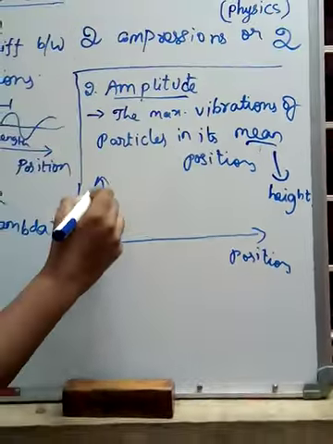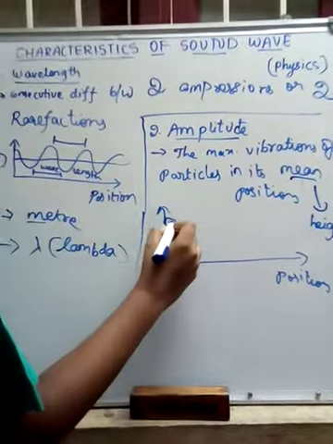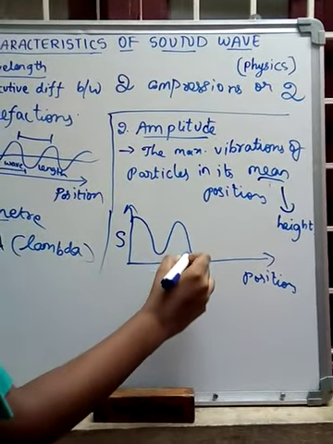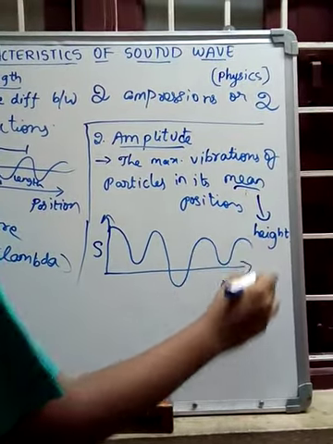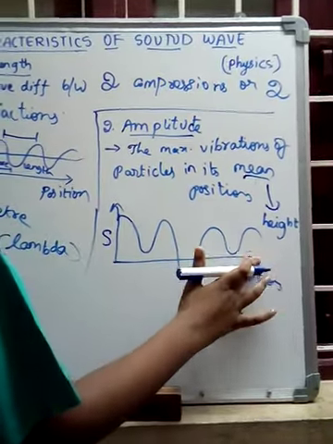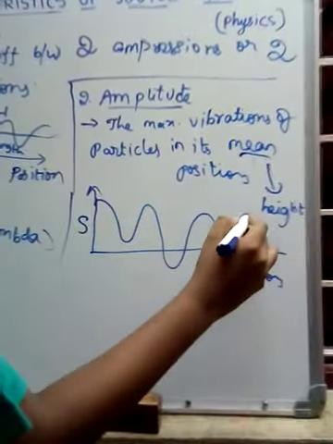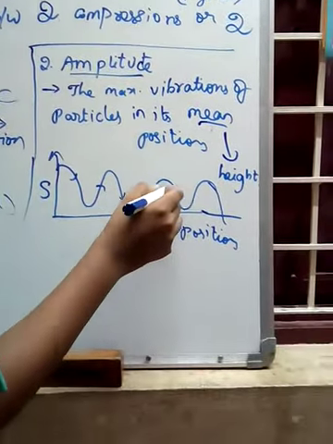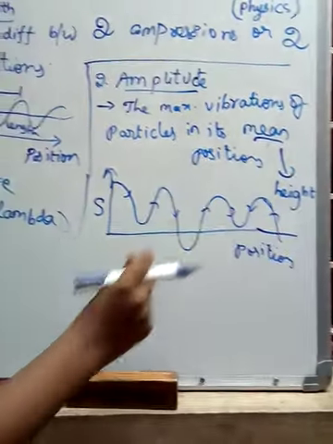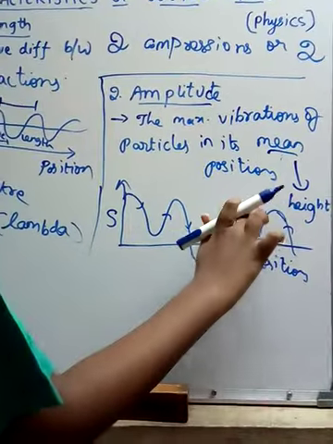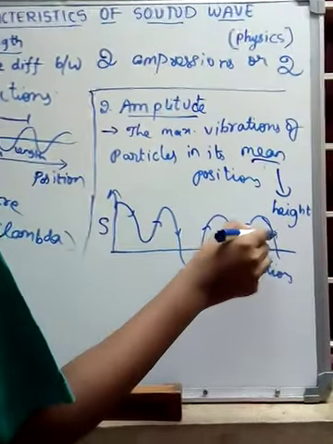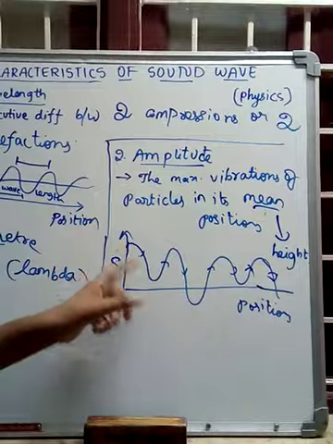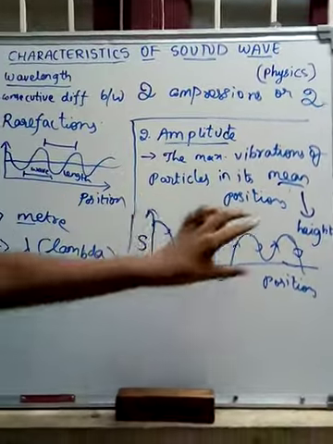Now the example: the wave is traveling in this direction, the forward direction.